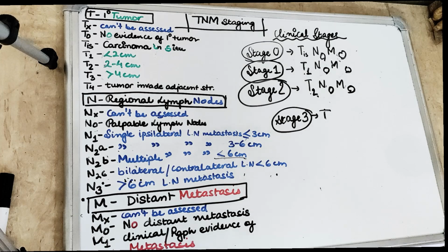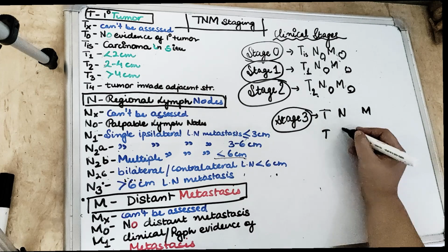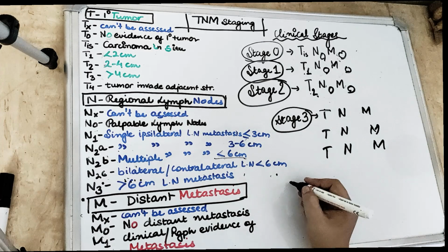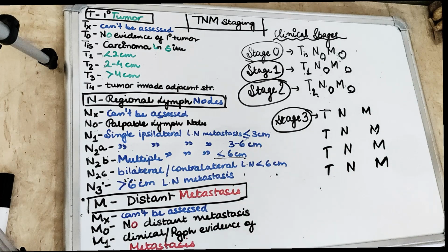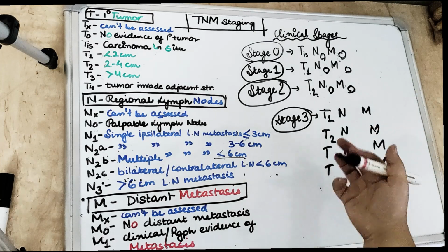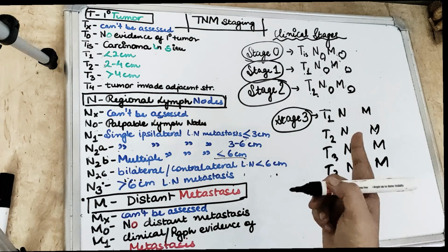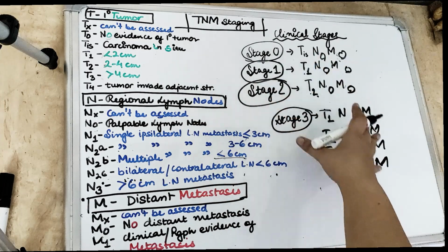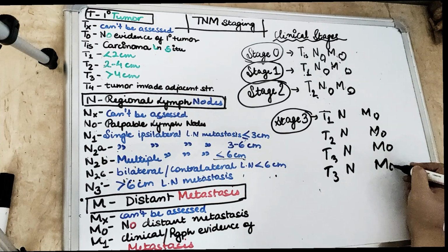Then comes stage 3. For stage 3 we are going to talk about 4 situations. Let's write T, N, M 4 times. Starting from T1, then T2, then T3 I am going to write 3 times. Next, N we start from 1 and M we start from 0. M will constantly remain 0 for the whole of stage 3.